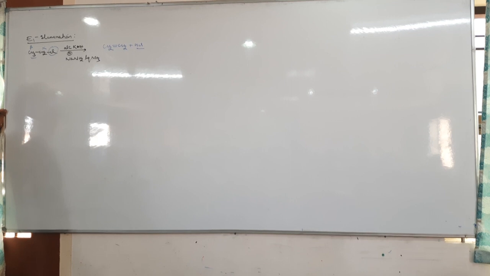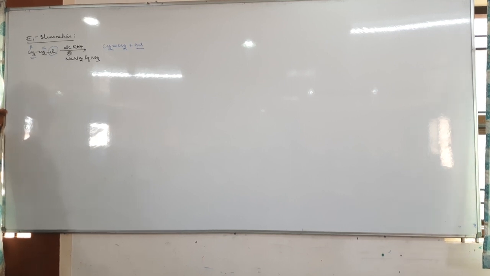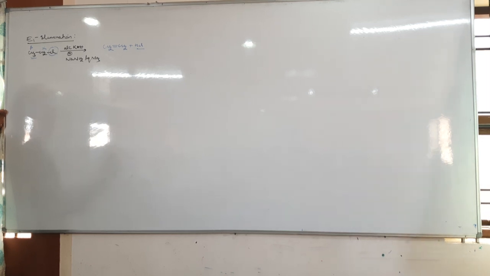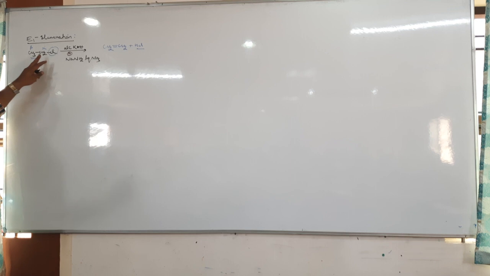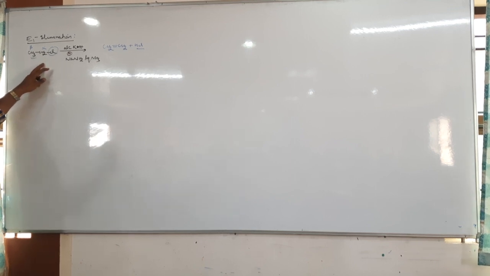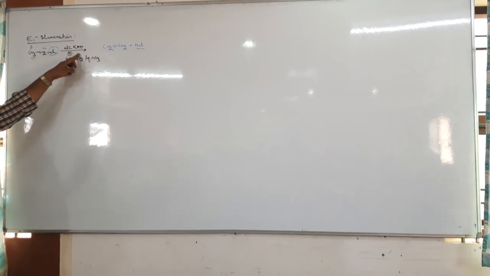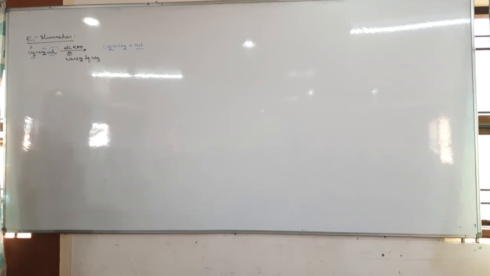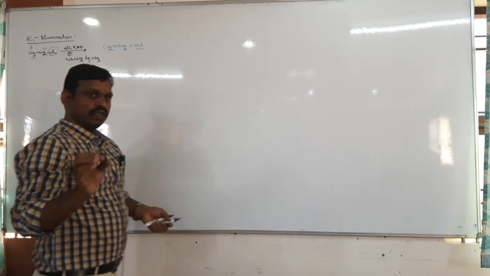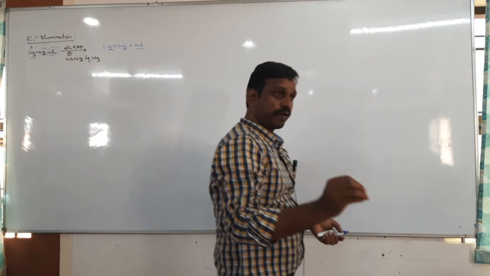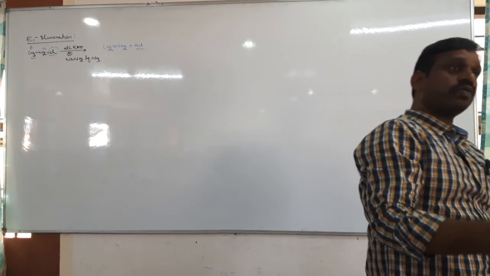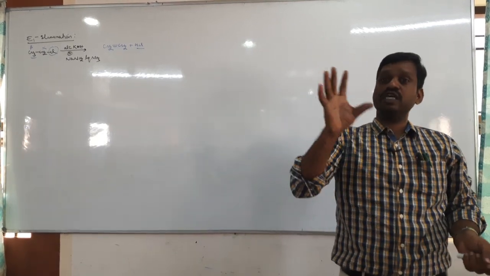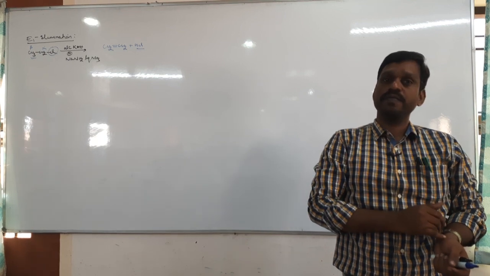Okay. Then tell me now, what is the E1 elimination? The elimination reaction in which the rate of chemical reaction depends on what? Only RX, but not the base. Like the SN1 reaction. What is the SN1 reaction? The substitution reaction in which the rate depends on only the concentration of the substrate, that is, the alkyl halide.